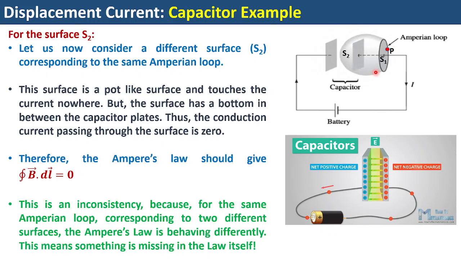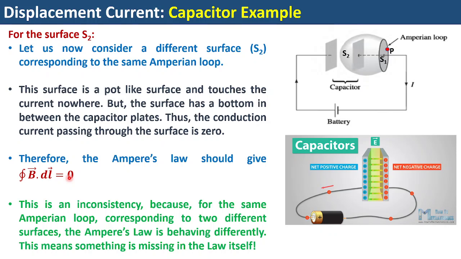So for this surface, Ampere circuital law gives the line integral of B dot dl equal to 0, because on the right hand side I have mu naught into IC, and since the surface is not holding any current, that conduction current will be 0. But for the same Amperian loop, S1 gives a different result. Here is an inconsistency. It is an observed, practical inconsistency, not a hypothetical problem. Why practical?